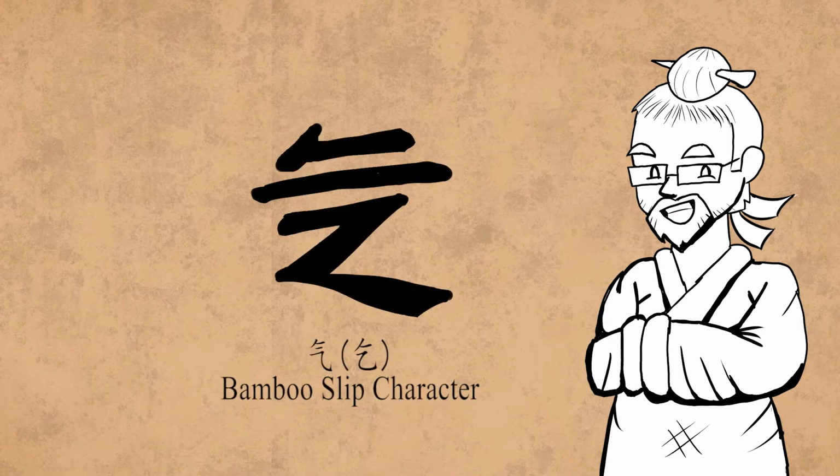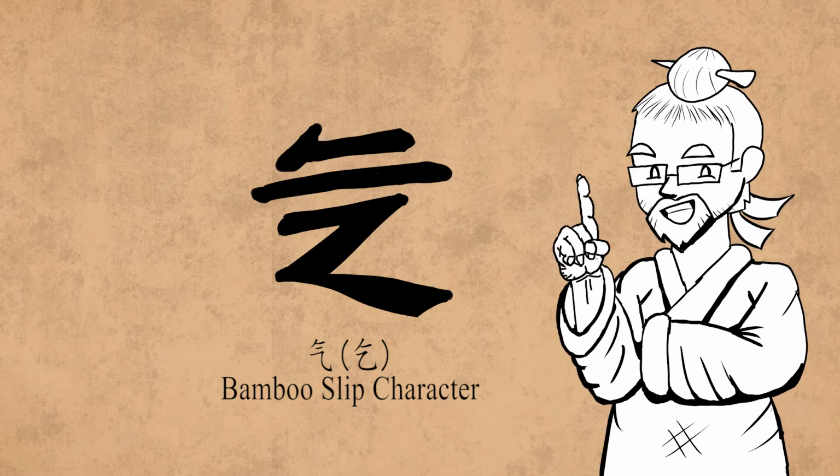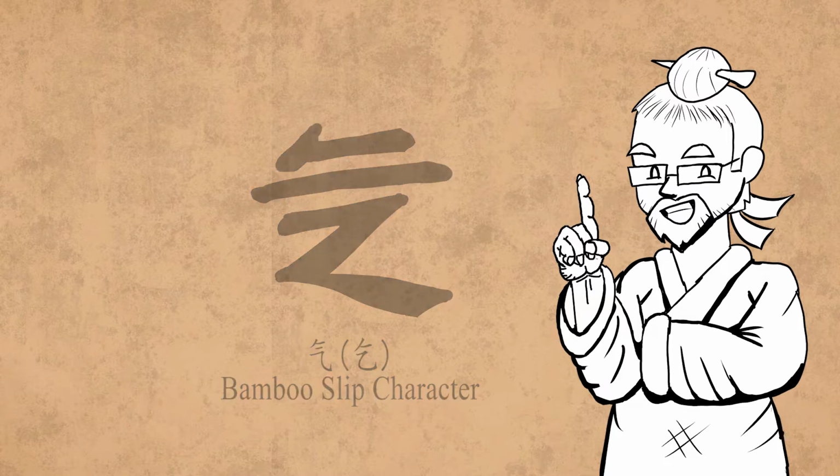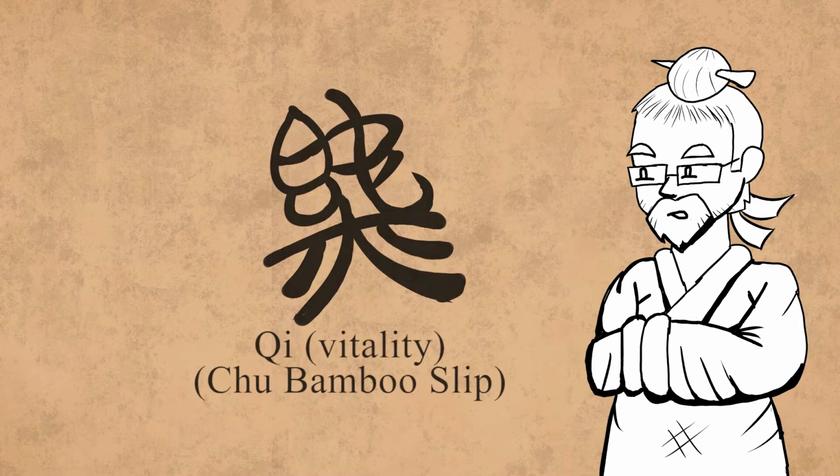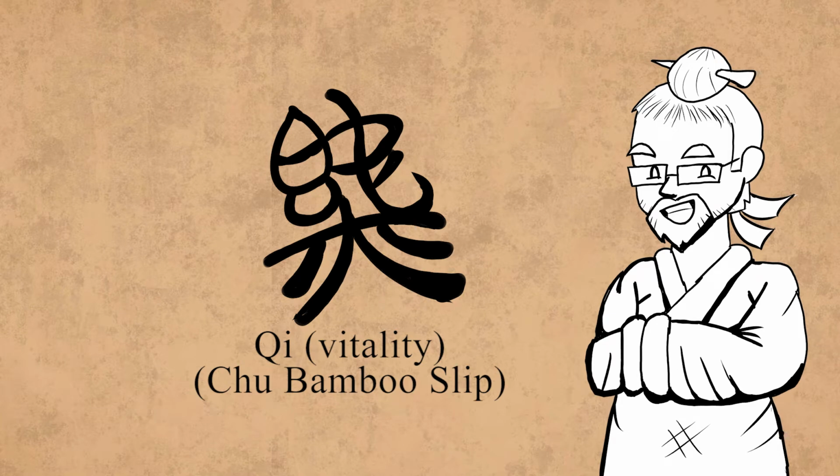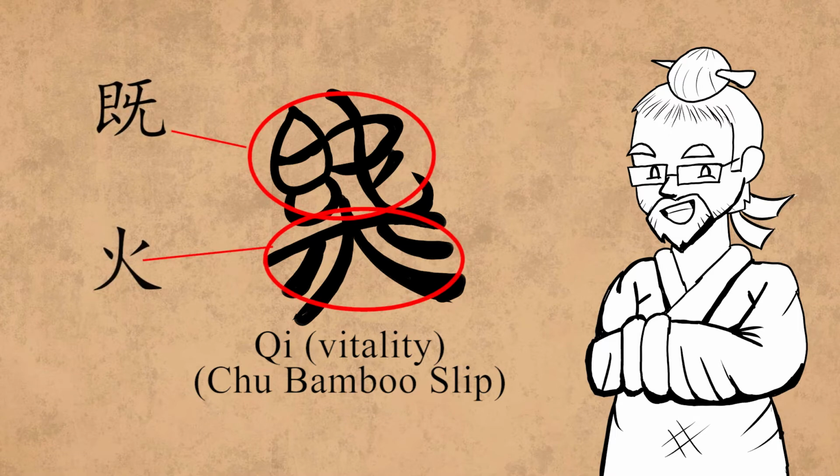On the bamboo slips from the Warring States period, we see qi used to mean arrive and beg, same as in the oracle bones and the bronze inscriptions. But we also finally see the appearance of qi, meaning vitality, life energy, except it's written like this. So what's going on here? Remember the alternative character for xi earlier? At the top of this character, we see the same phonetic component ji, and at the bottom we have huo, fire, as a semantic component.